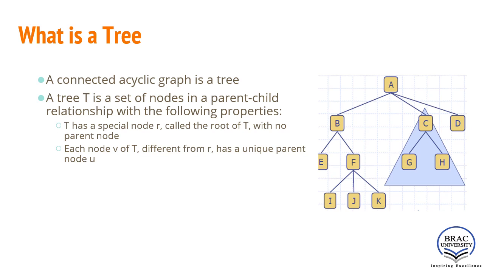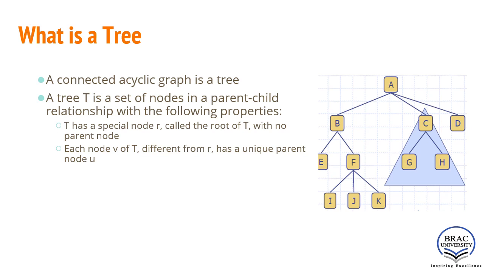Other nodes of the tree, other than the root node, are different from the root. They have a unique parent node. For example, F or E, both nodes have the unique parent B. It is not possible to have two different parents for F or any other node.